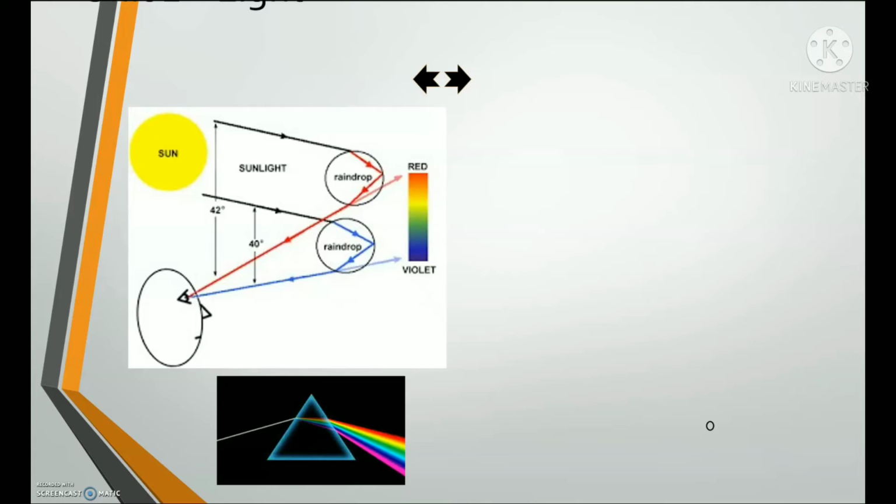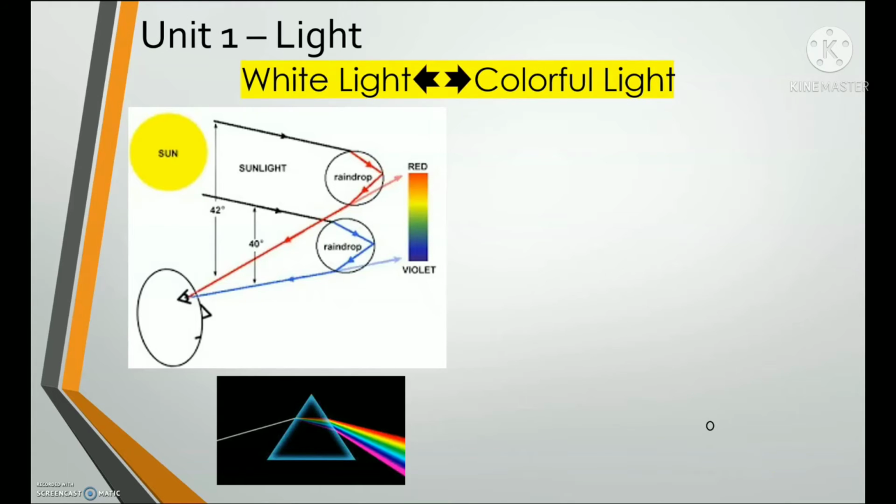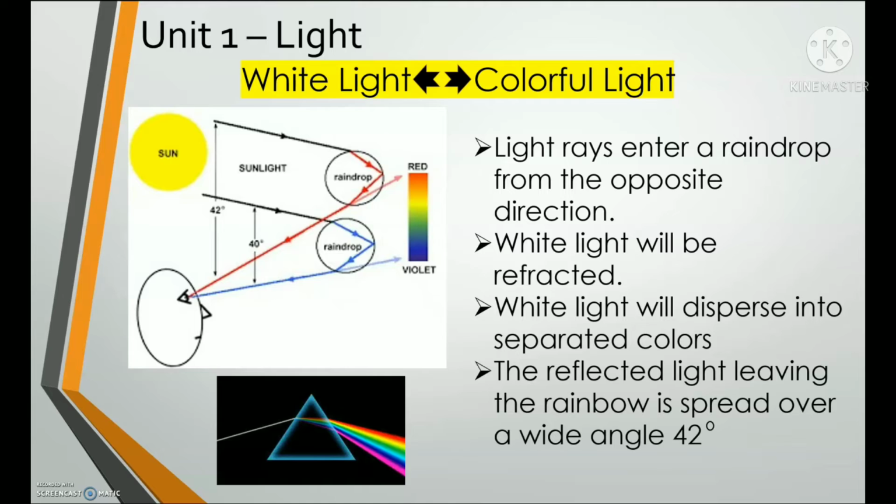Okay, next slide. White light and colorful light. Okay, so now we will discuss how can we see the rainbow, the several colors of the rainbow. How can we see it? Okay, let's first read the first bullet. Repeat after me. Light rays enter a raindrop from the opposite direction.